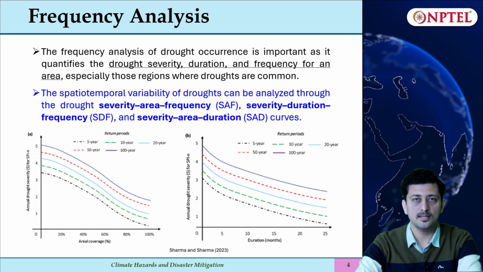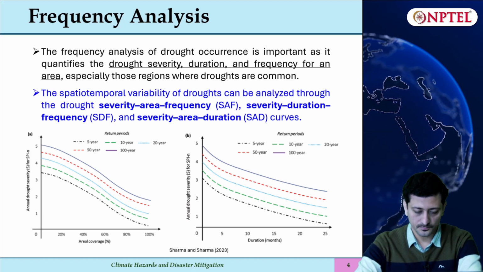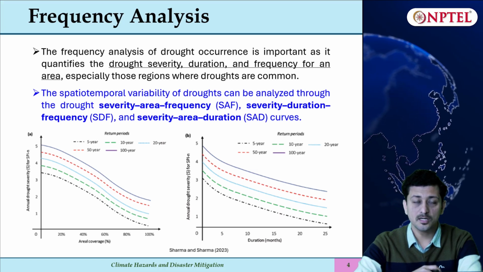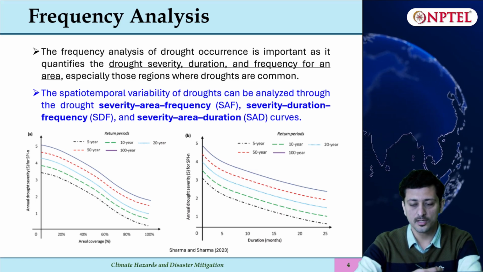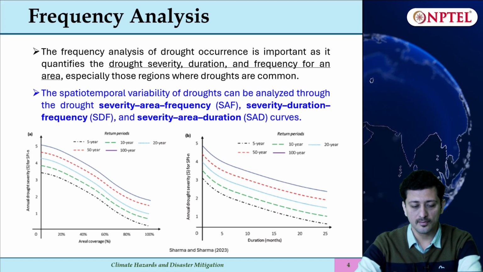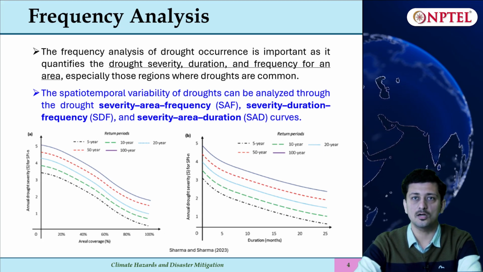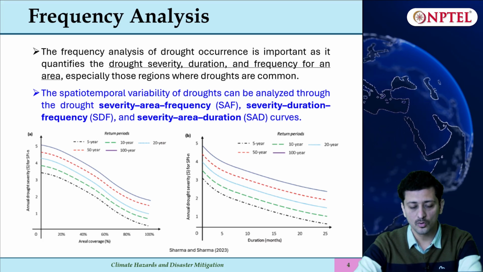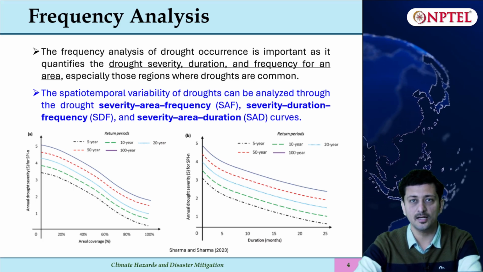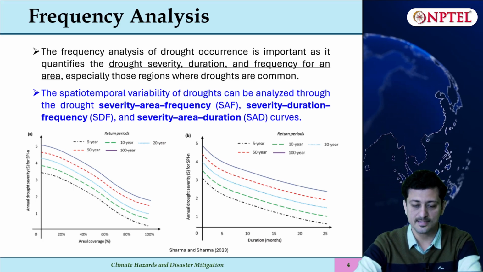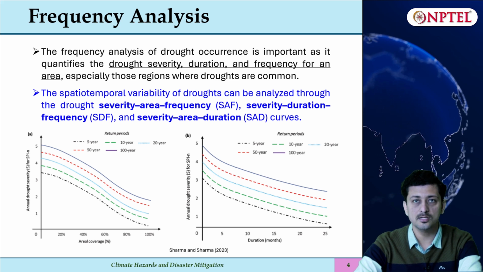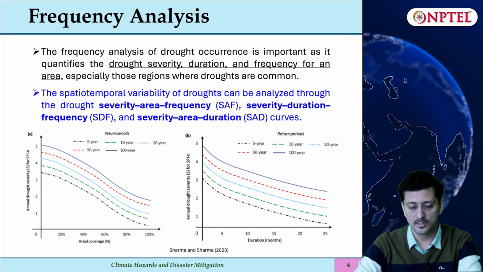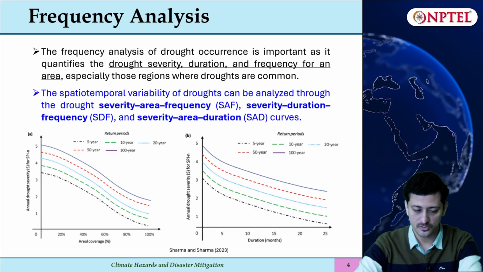So coming to the frequency analysis, the frequency analysis of drought occurrence is important because it quantifies the drought severity, duration and frequency for a given area, especially where droughts are more common. So there are several ways where we can do it. The first one is severity area frequency curve, that is called SAF. Second is severity duration frequency curve called SDF. And third is severity area duration curve called SAD. So these are the curves which are there.